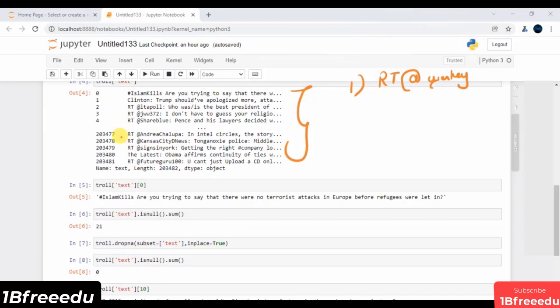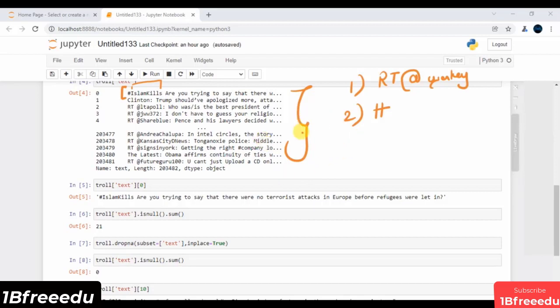Now, the second thing that you can observe is that we have some hashtags as well. So we have some hashtags beginning with this special character hash, and we have some continuous string. You can check, let's say, hashtag Islam kills. So this is typically a continuous string with some space next to them. So this is typically the second thing that you can observe in your data.